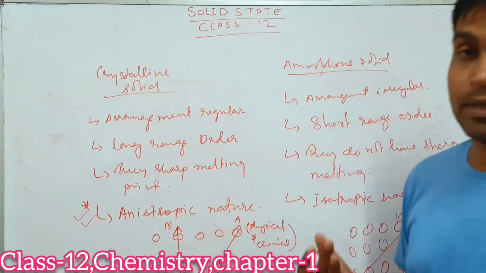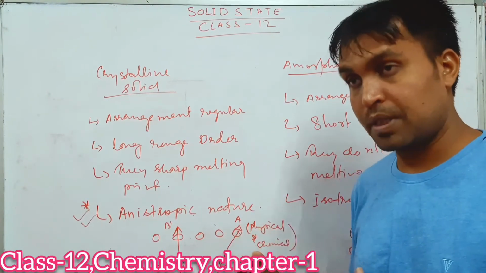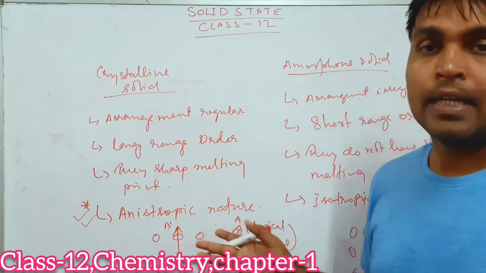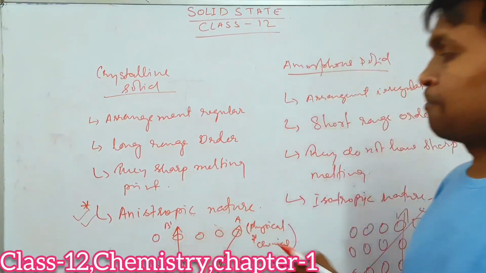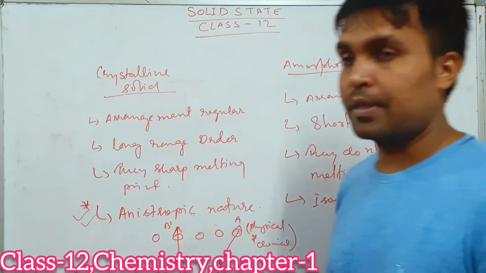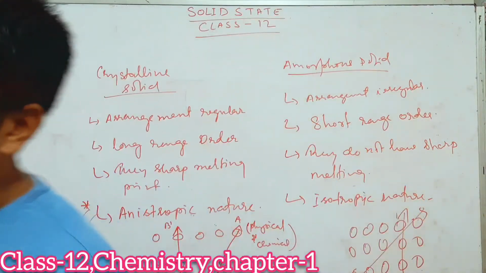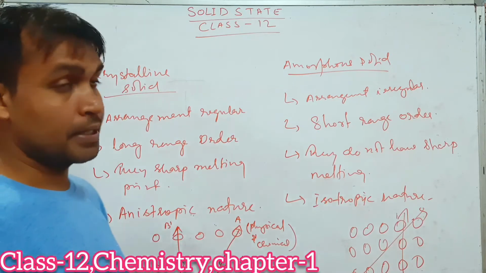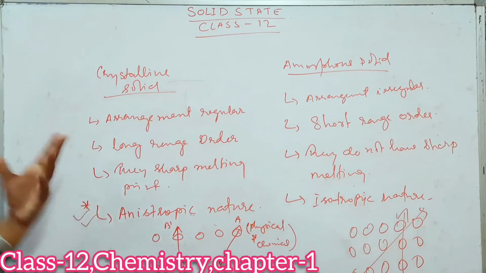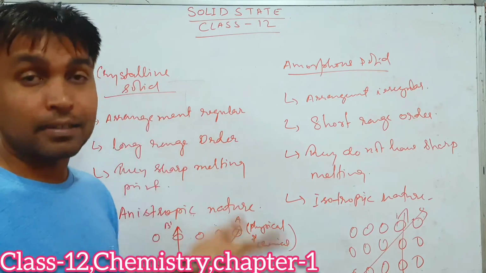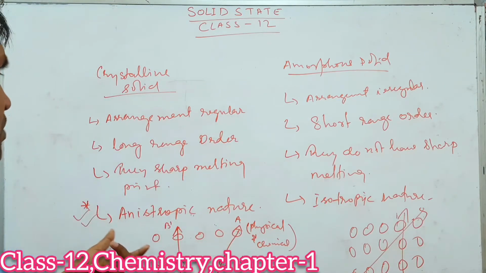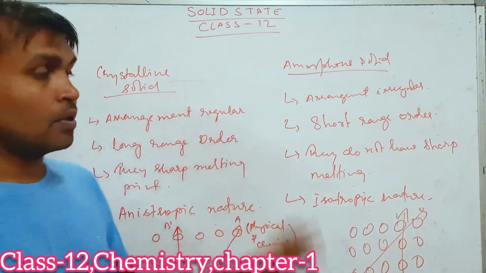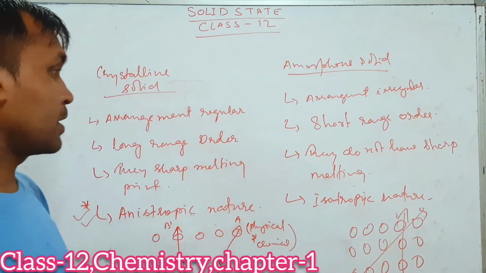What do you mean by anisotropic nature? Anisotropic nature means those substances which have different physical and chemical properties in different directions. We call them anisotropic substances. So these are some basic differences between crystalline solids and amorphous solids, which needed to be discussed. Many more are there, but we don't need to discuss them in detail. Since it is a revision, I hope all of you have understood. So you can take it down.